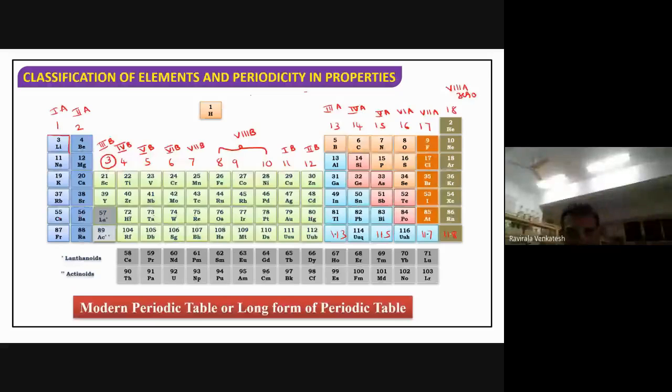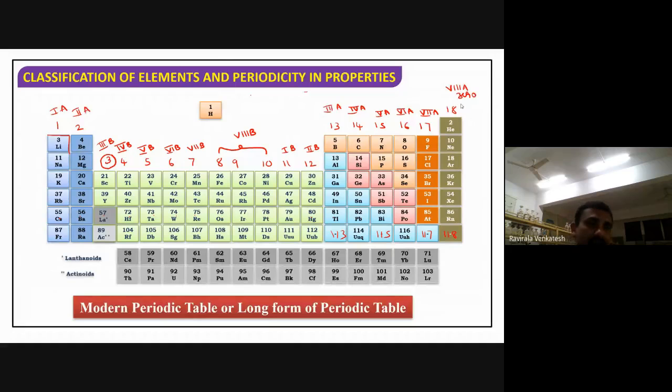Is there any reason? First A, second A, third A, fourth A, we write A and B. Is there any reason? Now, if you observe, this first A, second A explain the valency electrons, to know the valency electrons. The outermost shell, how many electrons are there, that can be explained here.